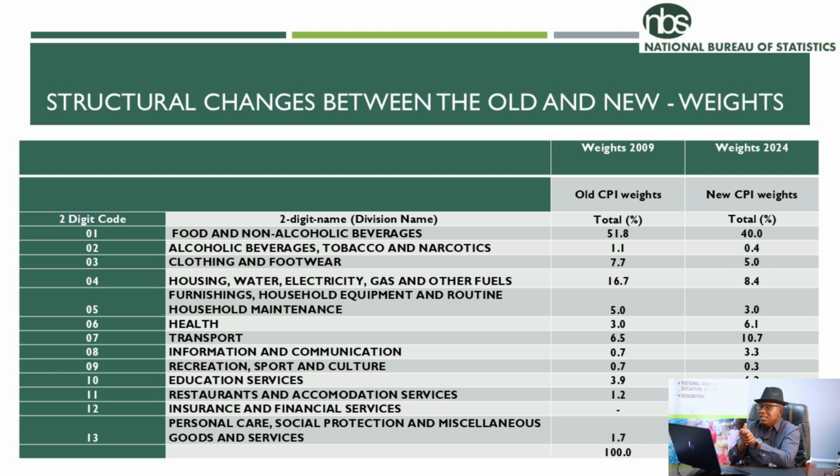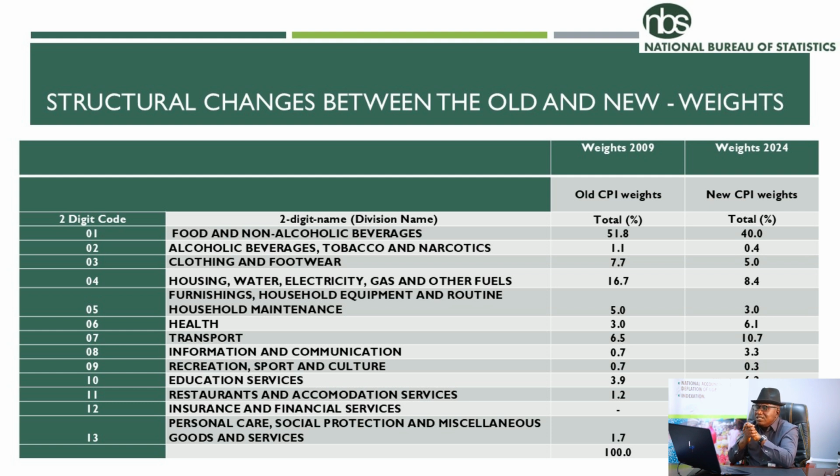For example, in the old method, meals away from home were part of division 1. But now they are no longer in division 1. They have been moved to division 11, which is restaurants and accommodation. So that is one of the reasons why it seems as if the weight of food and non-alcoholic beverages reduced. NBS does not reduce weight. This weight we have gotten now is the result of the survey conducted. This is what the survey says.